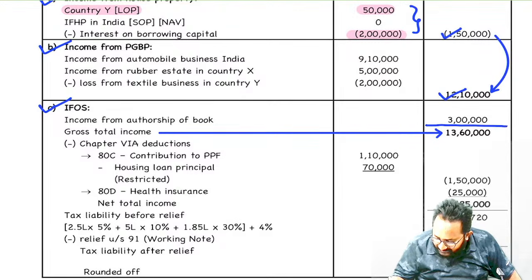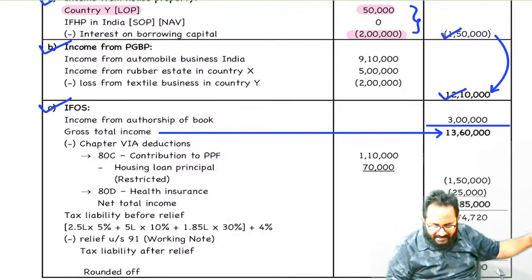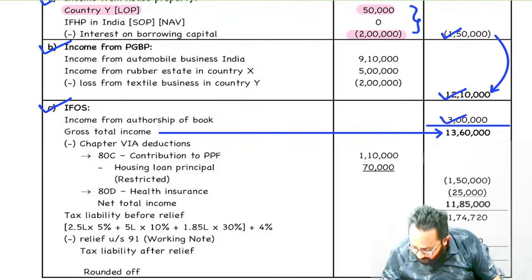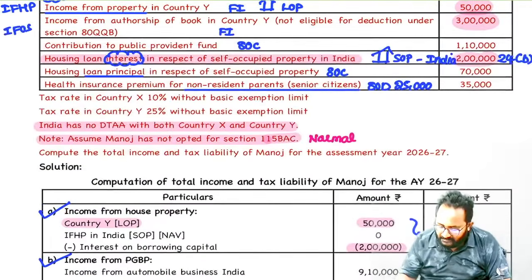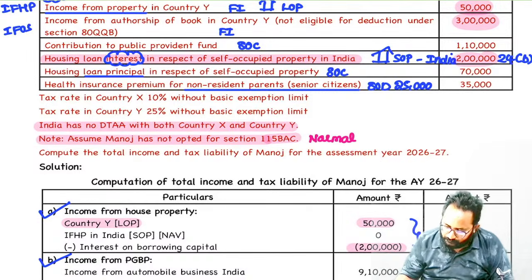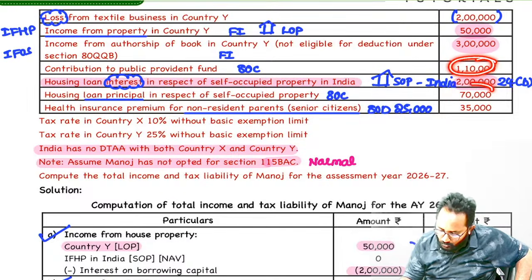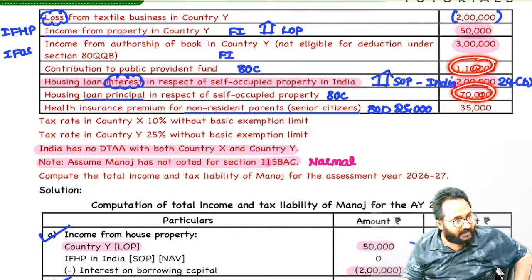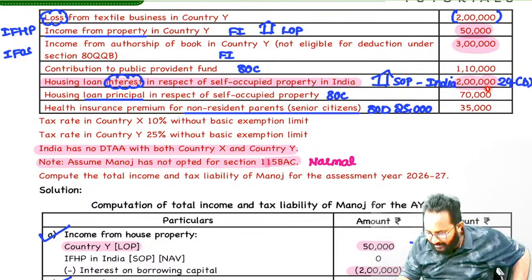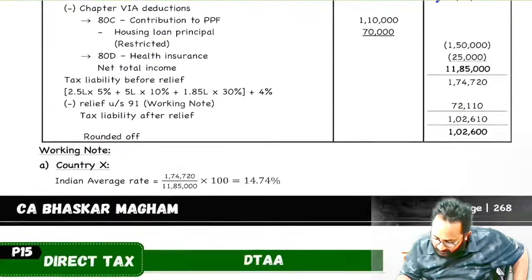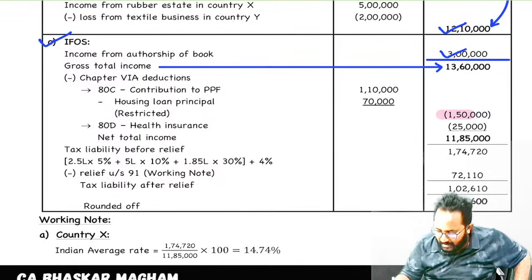And after that, what is the GTI? After doing the set off of that 1,50,000 with any head of income, what is that? 13,60,000. That is GTI. Please reduce the Chapter VI-A deduction. How much? 70,000, 1,10,000. Totally we can take 1,80,000. No, that is restricted to 1,50,000. 80C related investment is 1,80,000, but we have to restrict it to 1,50,000. Please take 1,50,000 here.